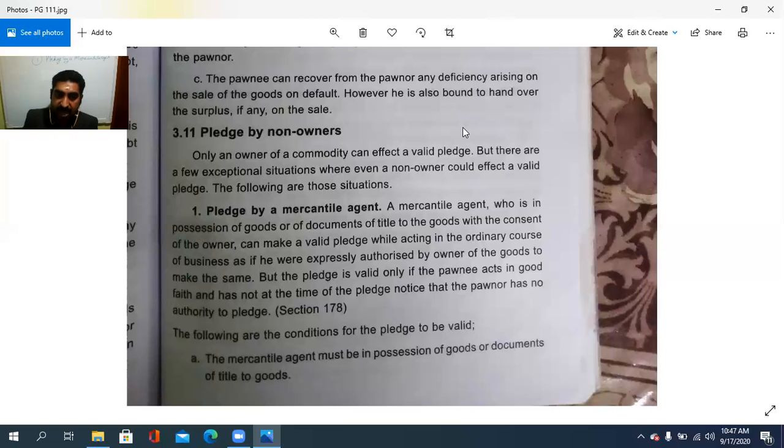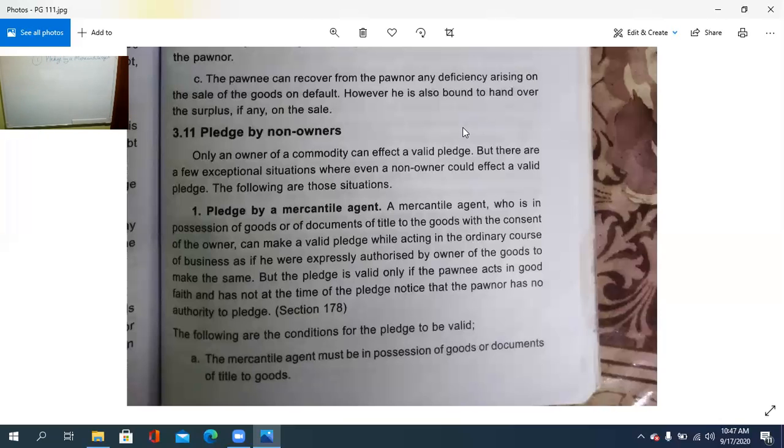But the pledge is valid only if the pawnee or the pledgee acts in good faith and has not at the time of the pledge noticed that the owner has no authority to pledge.